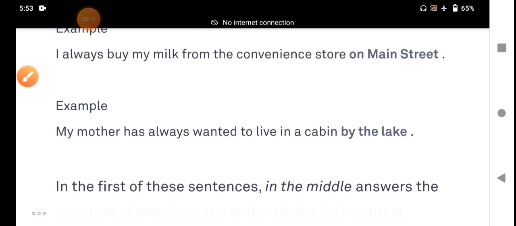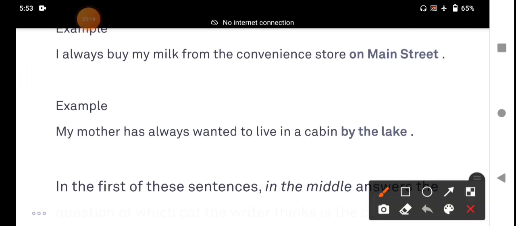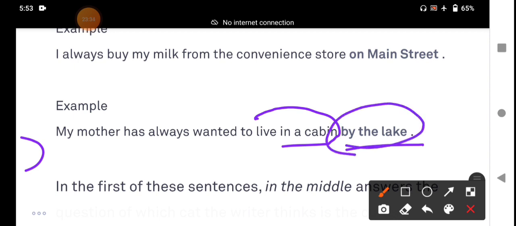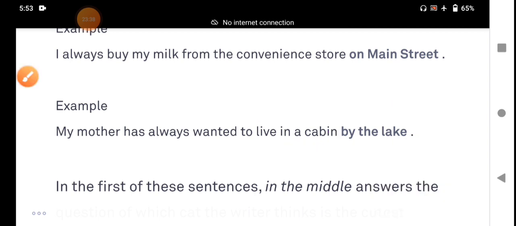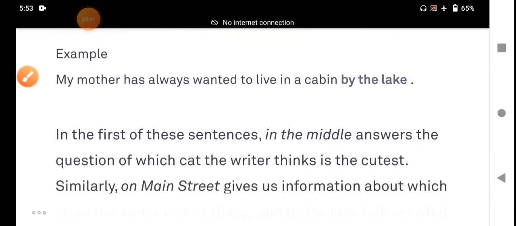Third example: my mother has always wanted to live in a cabin by the lake. In a cabin by the lake. By is a preposition. It is also an adjectival phrase.